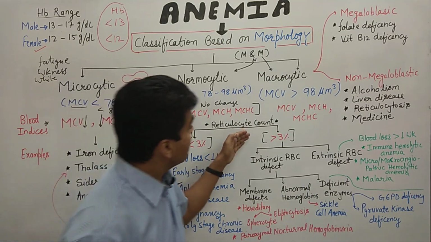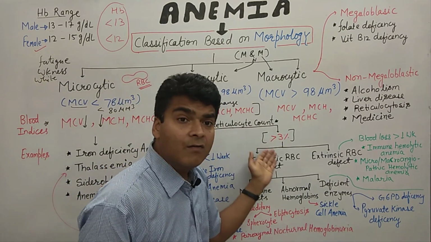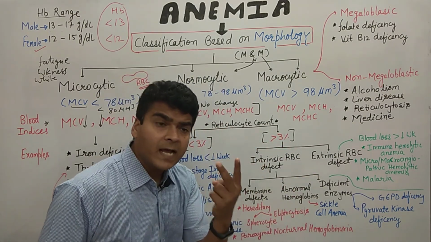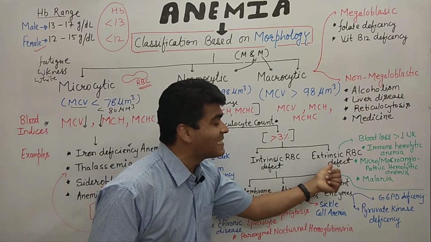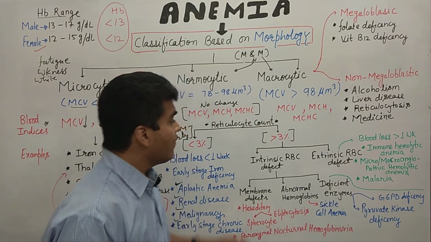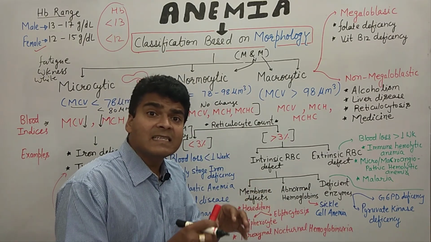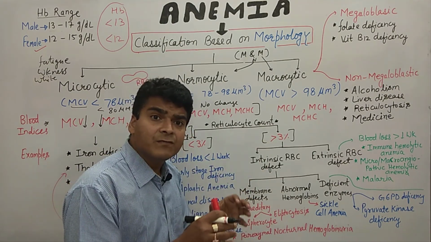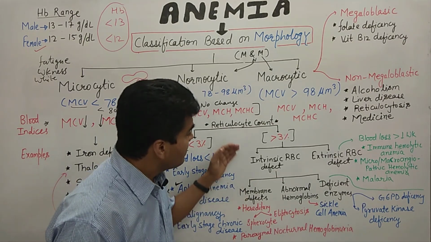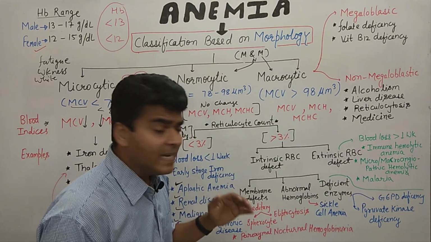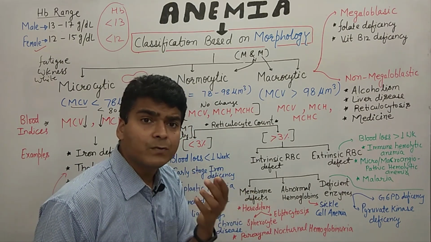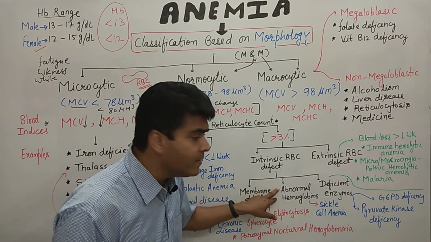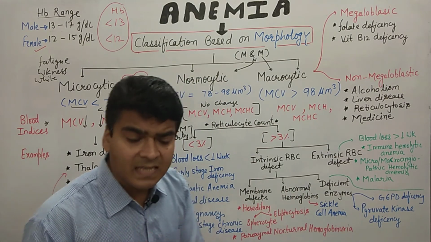Now moving on to the other category, where the reticulocyte count is more than 3%. Again we can divide it into two types: intrinsic RBC defect and extrinsic RBC defect. Intrinsic RBC defect means there is some change due to an inherent reason, some change within the human body. Intrinsic RBC defect can be divided into three types: the first is membrane defect, the second is abnormal hemoglobins, and the third is deficient enzyme. So these are the three conditions.